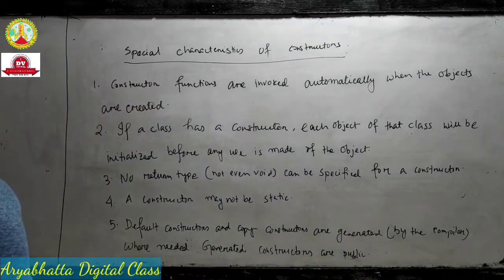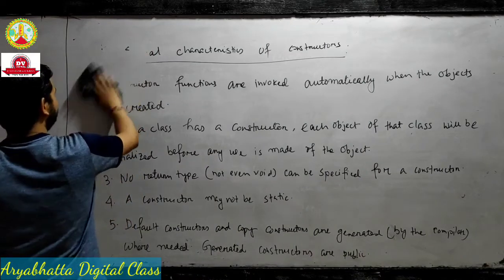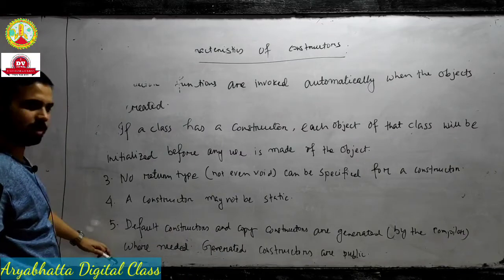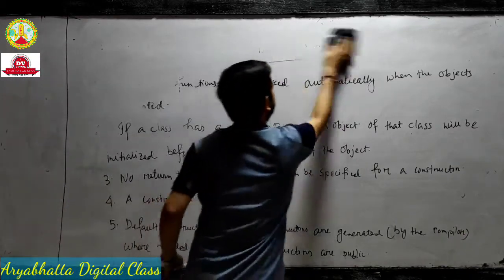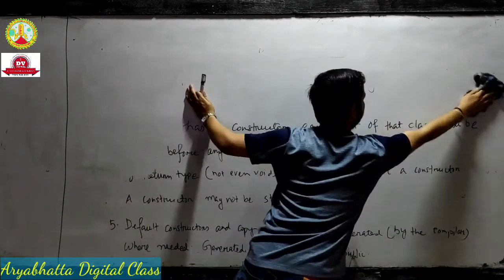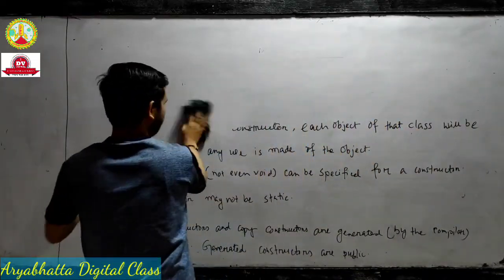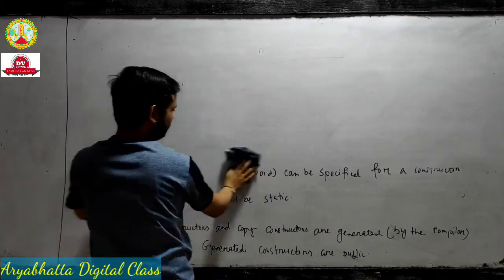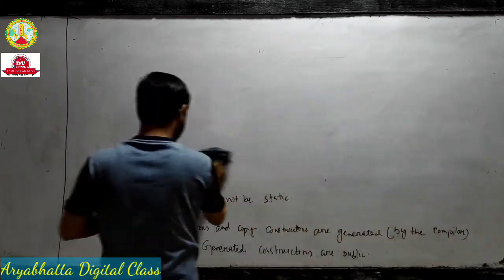You have to memorize these characteristics. I wrote them from the beginning, 1 to 7. In the exam, if the question is for 2 marks, write only 2 points; for 3 marks, write 3 points. Write the number of points according to the marks.